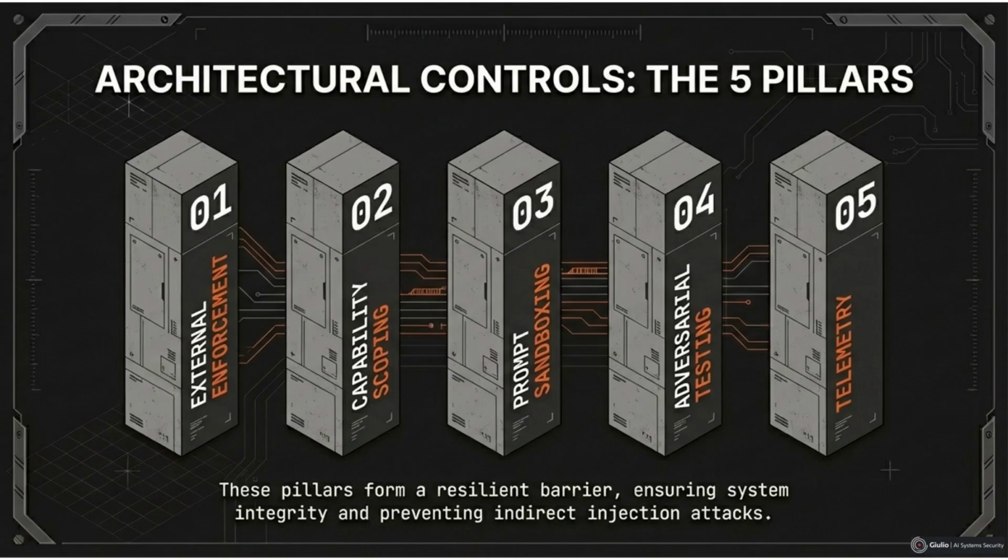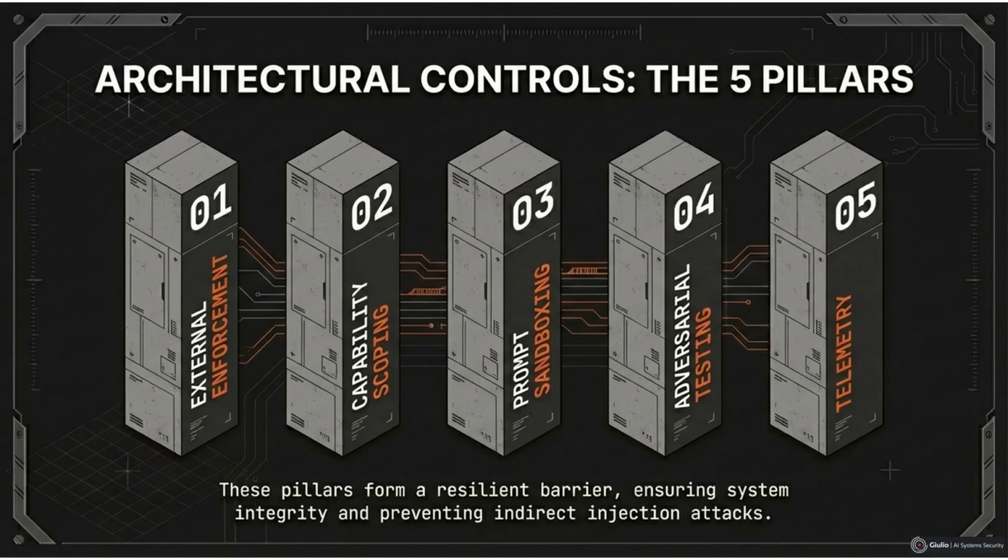Second, apply capability scoping. Separate the reasoning, retrieval, execution, and escalation into distinct planes. A system that can reason should not automatically execute. Authority must be granted intentionally at each stage. Least privilege applies to AI systems, just as it applies to human users.